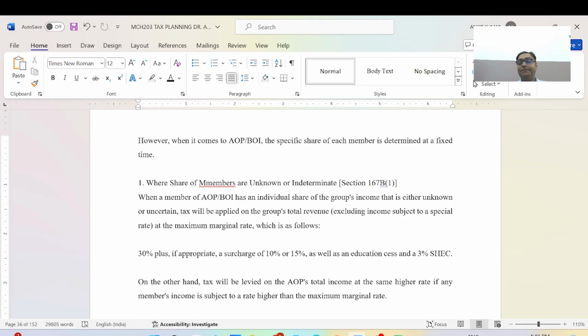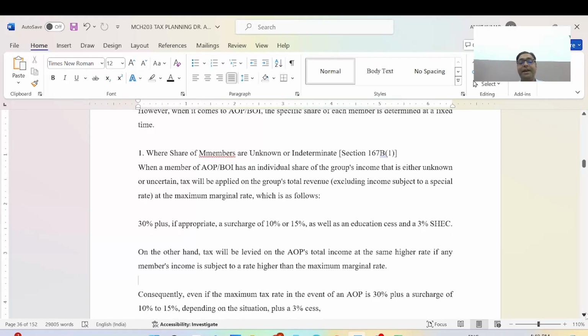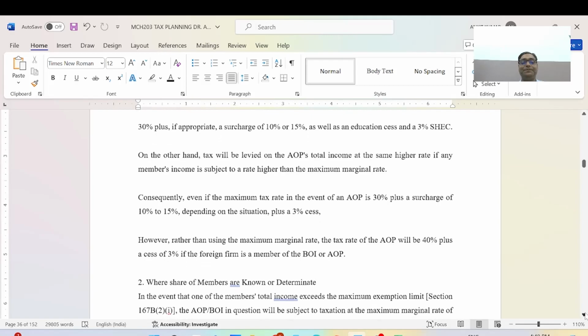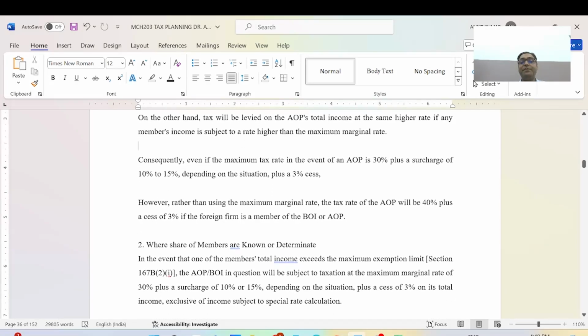AOP total income is taxed at the same higher rate where any member's income is subject to a rate higher than the maximum marginal rate. Maximum rate for the given AOP is 30% plus a surcharge of 10 to 15% depending upon the situation, plus 3%, which is 4% each. Rather than using the maximum marginal rate, the tax rate for AOP will be 40% plus cess, which is 44%.